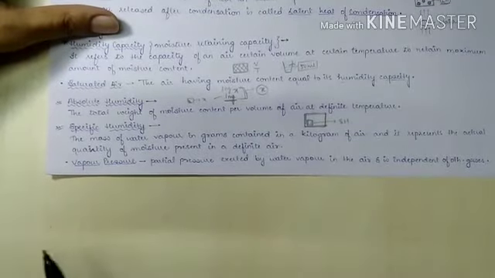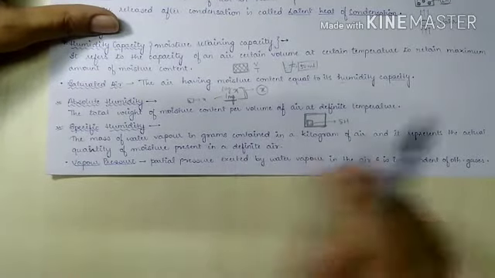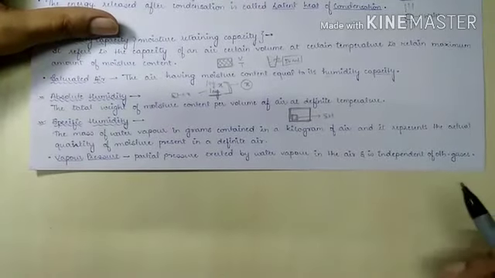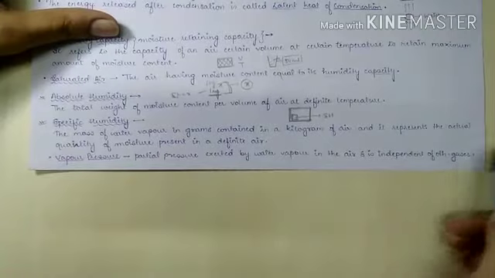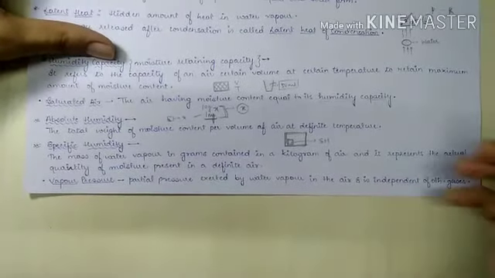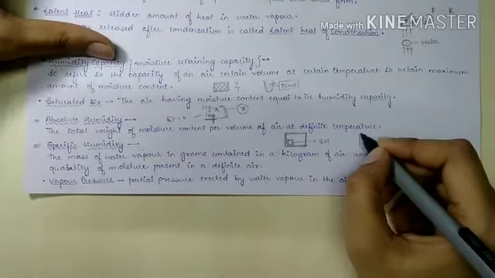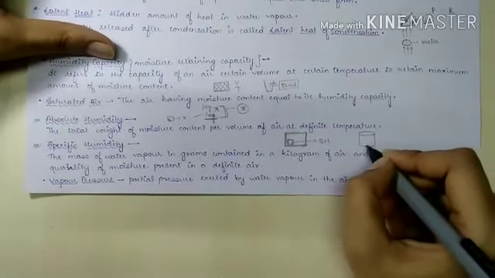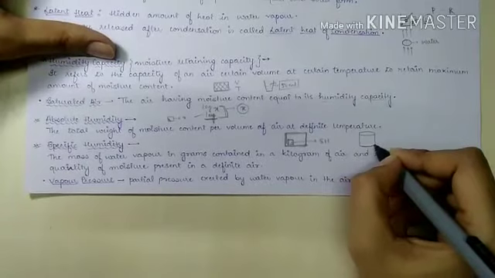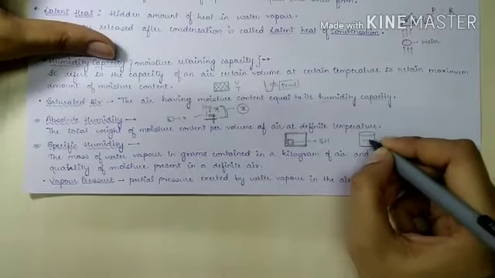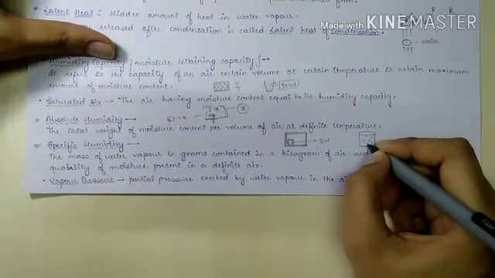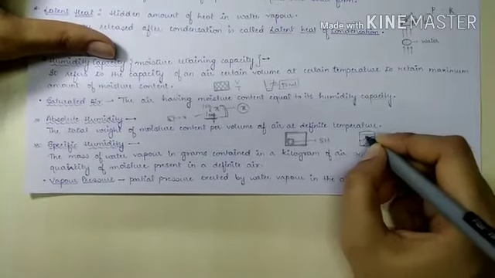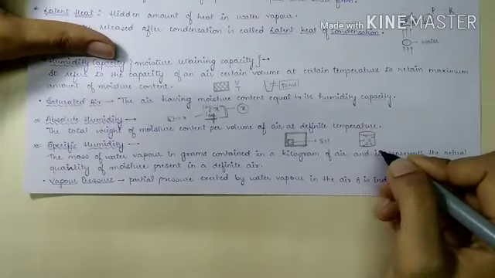Here we have another term, that is vapor pressure. Vapor pressure means the partial pressure exerted by water vapor in the air, and it is independent of other gases. Let's take for example a closed jar. Here we have water vapors. The amount of pressure they are exerting is known as vapor pressure.